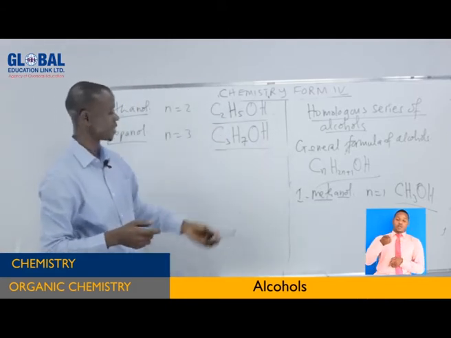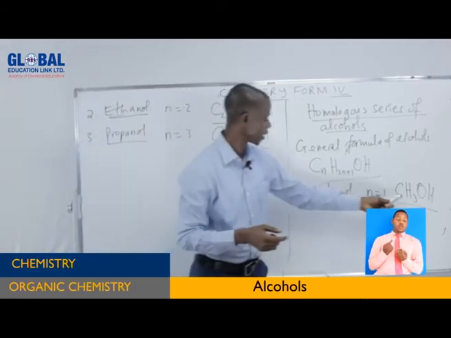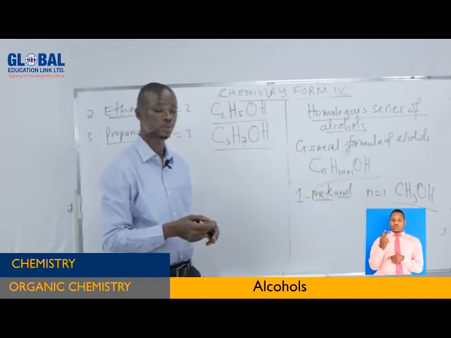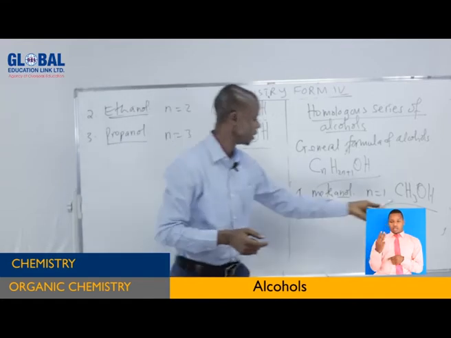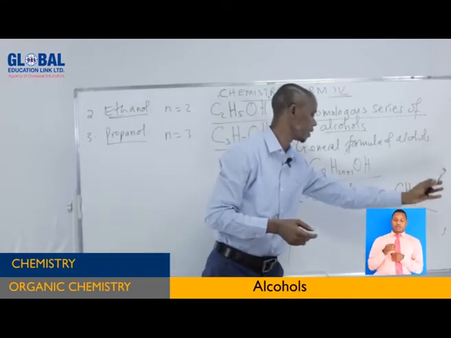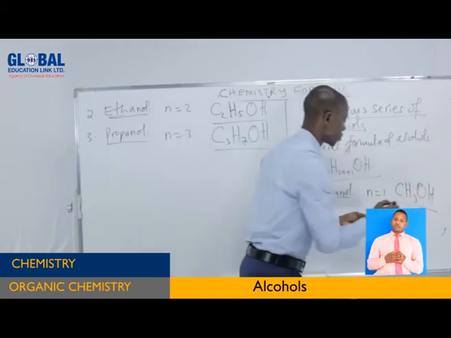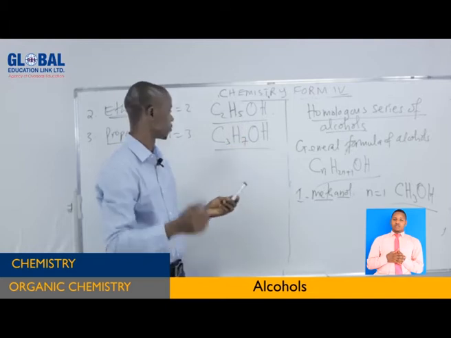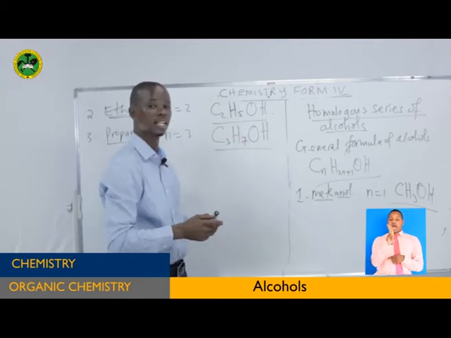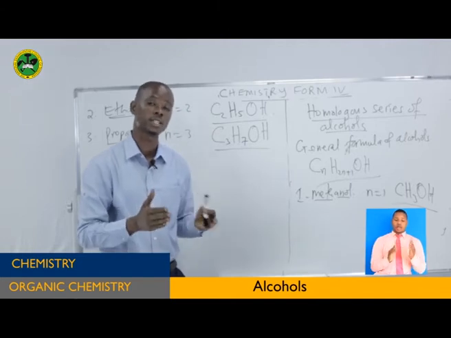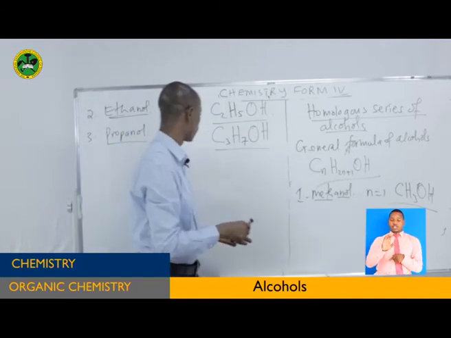Now, can you note the differences? Look here. Carbon is 1, carbon is 2, so there is a difference of 1 carbon atom. But how about hydrogen? Here there are 3 hydrogen atoms, apart from the hydrogen atom from the hydroxyl group, and here we have 5 hydrogen atoms. So there is a difference of 2. And here we have 7, as you see. And this is the homologous series. The members differ from one another by a constant group, that is the CH2 group.